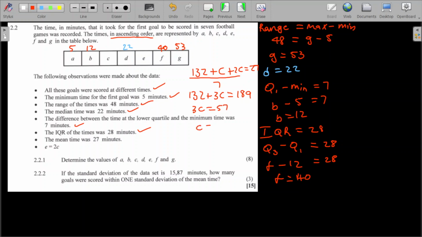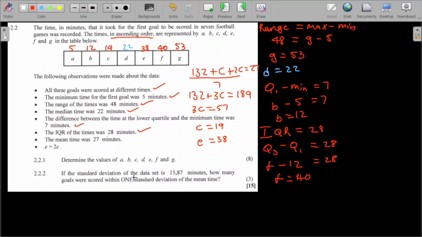Then we divide by 3, and then my C is going to be 19. And then finding E, substituting from here, my E is going to be 38. So this is my E as 38 and my C as 19. So yeah, that is your 8 marks in terms of 2.1.